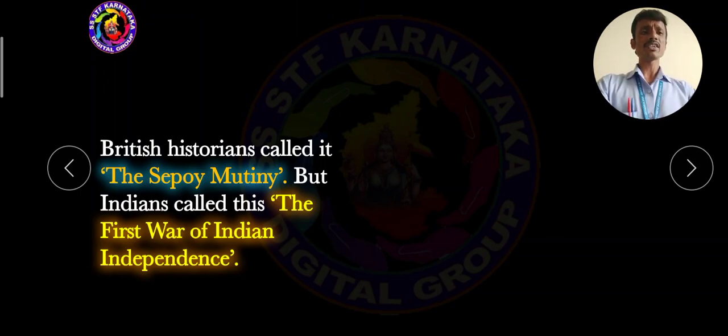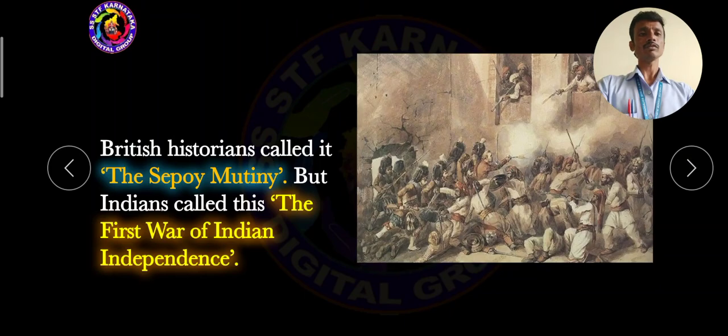Britishers called it just a rebellion. That's it. The majority of the Indians joined together against the Britishers. British historians called it just a Sepoy Mutiny. But the Indians say this is not a Sepoy Mutiny, this is the first war of Indian independence. So dear students, British historians call it the Sepoy Mutiny, but Indians call it the first war of Indian independence.